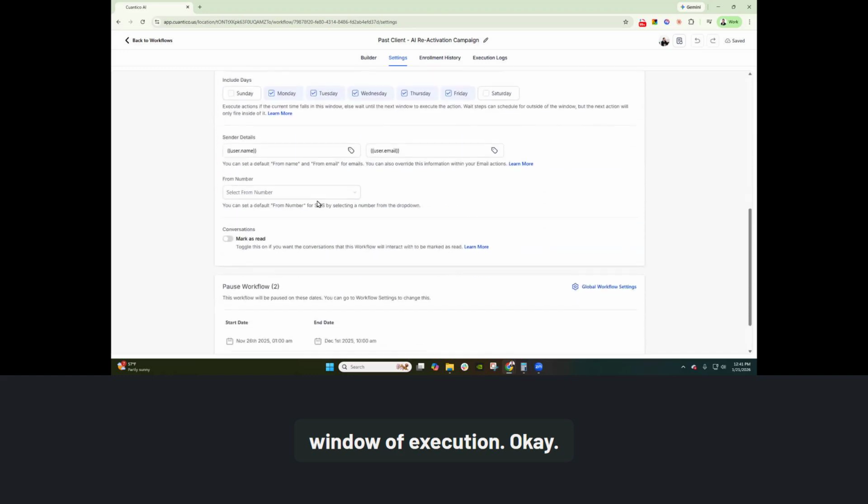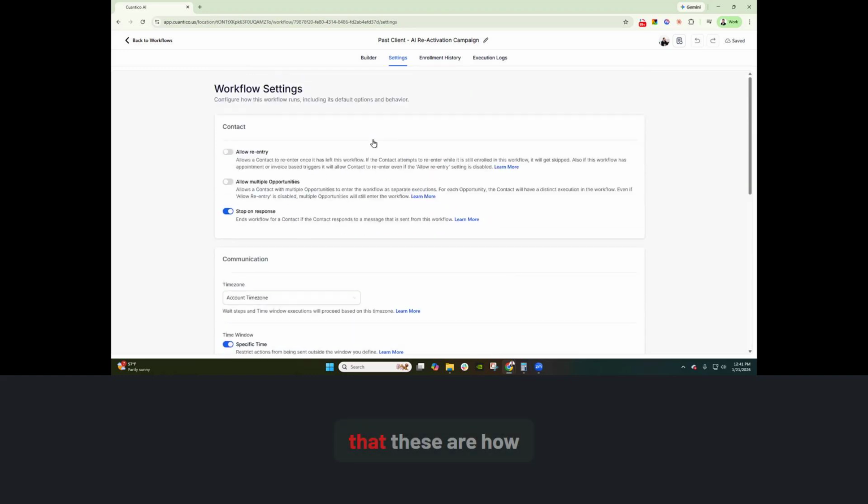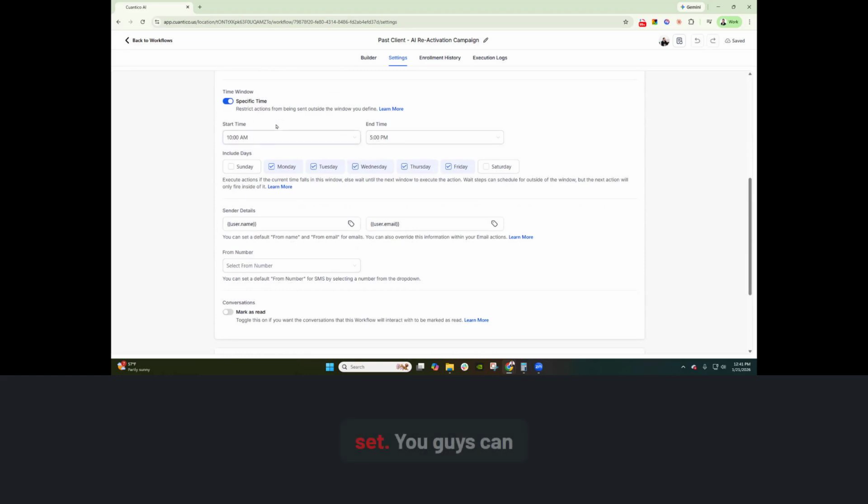Now, you will see that this is how I have my settings set. You guys can play with this. You can change whatever you want. But for this particular case, I only want them firing off between 10 and 5.